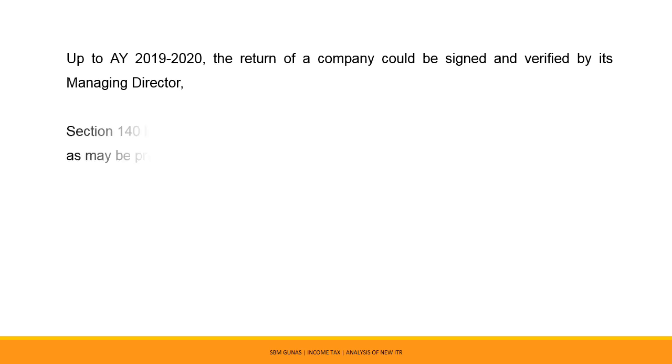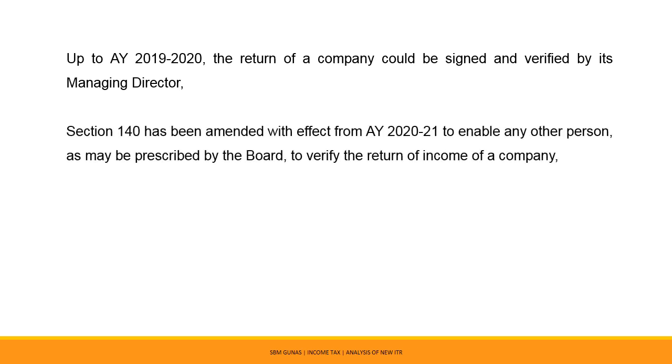The Finance Act 2020 has amended Section 40 with effect from the assessment year 2020-21 to enable any person, as may be prescribed by the board, to verify the return of income of a company. Accordingly, the new ITR 6 incorporates the reference of eligible person who is verifying the return in the schedule of key persons.